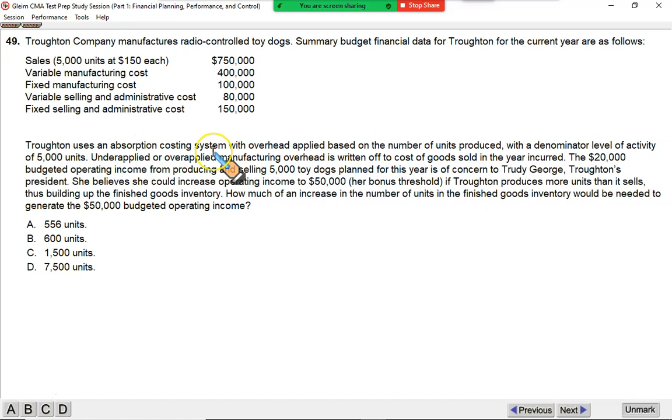Trouton uses absorption costing system with overhead applied based on the number of units produced. Fixed overheads are absorbed into production using the number of units produced with a denominator level of activity of 5,000 units. So that's the planned production, and fixed cost is absorbed into our production units using the number of units. I'll explain this concept. Any underapplied or overapplied manufacturing overhead is written off to CGS. I will explain this further when we will be doing our section